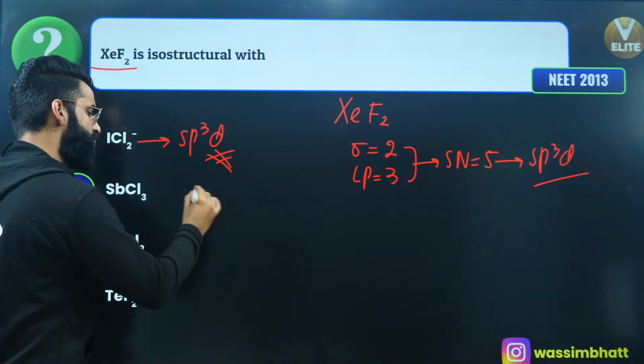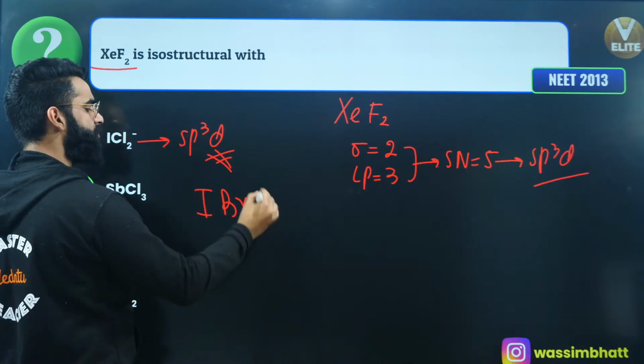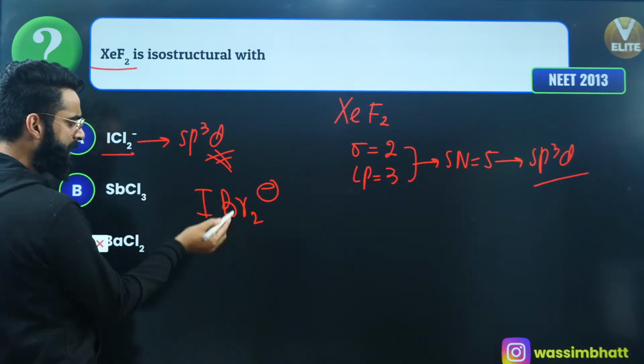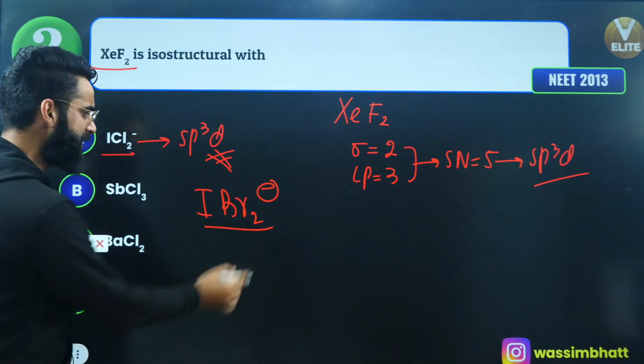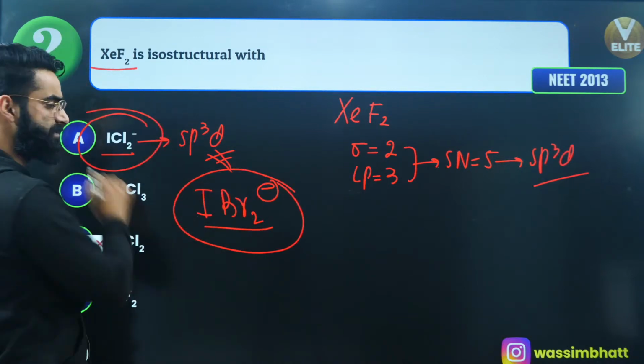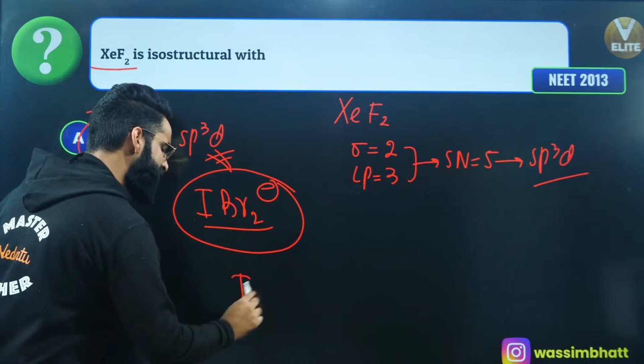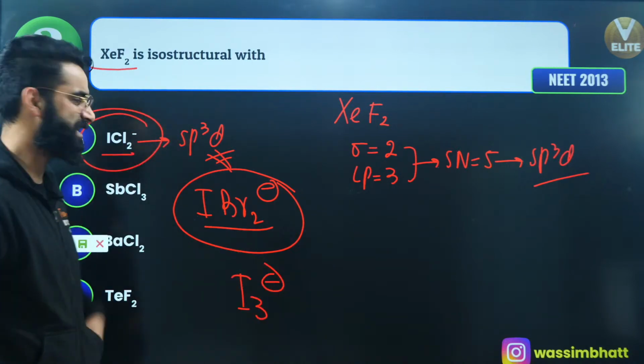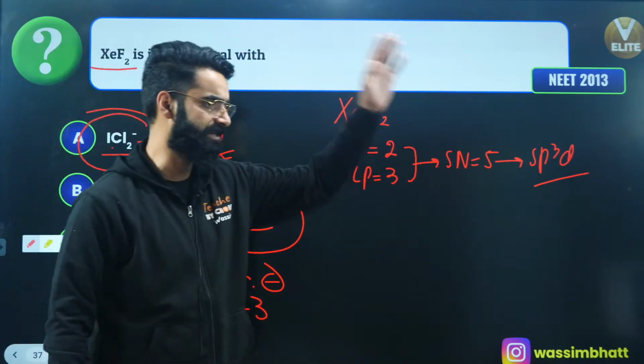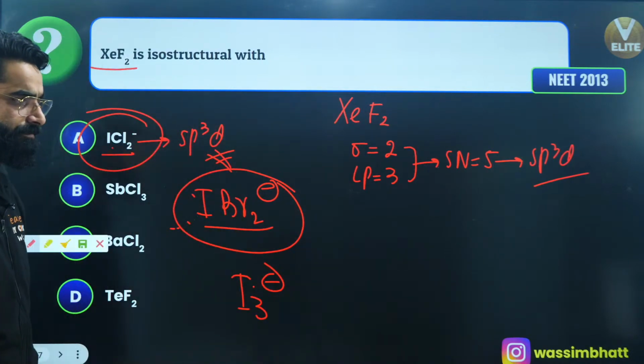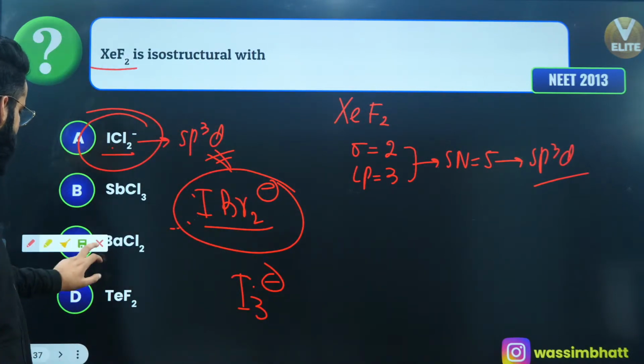Because a few minutes back we saw the structure. We saw the hybridization of IBr2 negative. I hope you remember. This ICl2 negative is the same as that of IBr2 negative. So whatever is going to be the hybridization of this one, the same is going to be the hybridization of this one. Even the same is going to be the hybridization of I3 negative as well. sp3d, sp3d, sp3d. This one also sp3d. You can check it out. Perfect.